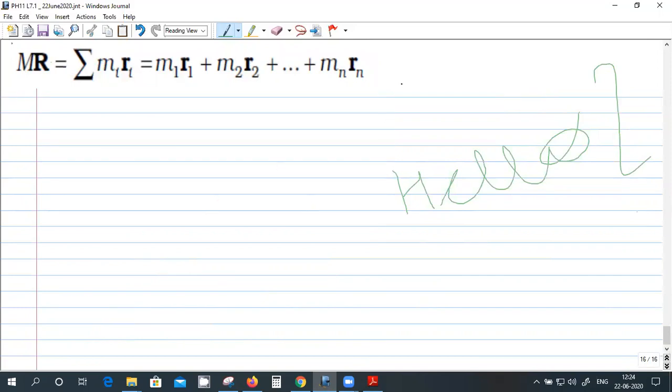See, this is a system of n particles of masses m1, m2, m3 at locations r1, r2, and so on to rn. And this capital M is the total mass, the summation of mi's, and this is the position of the center of mass.